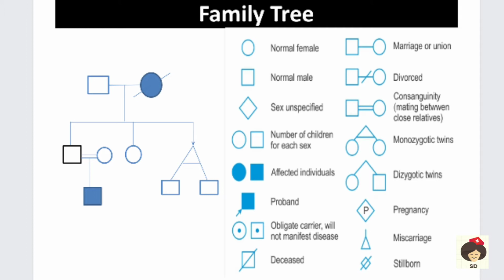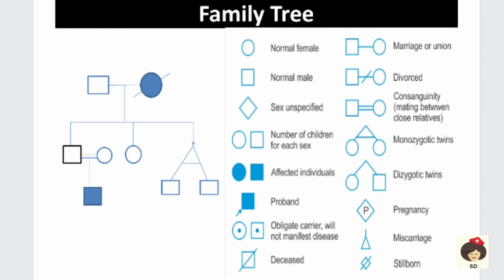Okay, and if there is a square with a cut in between, that means it is a male deceased. Deceased means the person is already dead. And if it is a circle with a cut, then it is a female deceased, that means a female who has already died. Next you can see the male and female joined with a single line, that means a marriage, a couple who is married. And if the line is cut in between, that means it is divorced. And if there are two lines in between the male and female, then it is called a consanguineous marriage, that means marriage between close relatives.